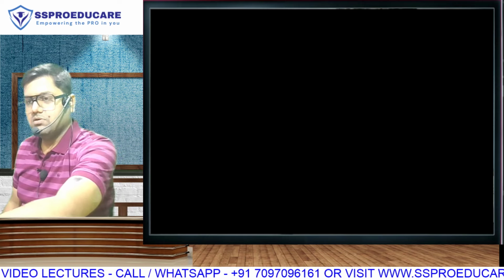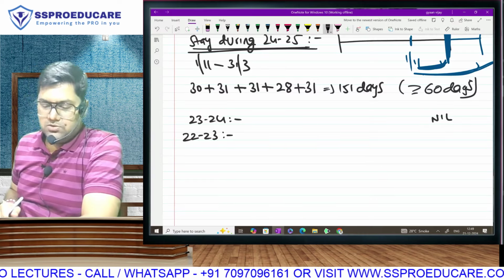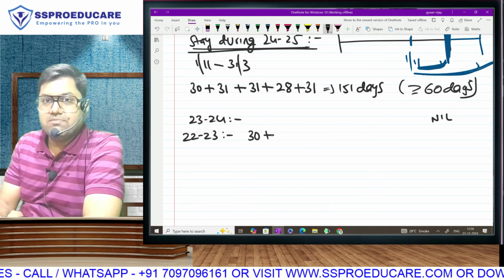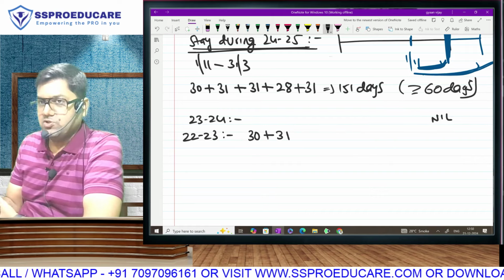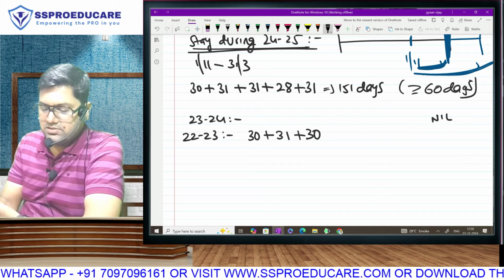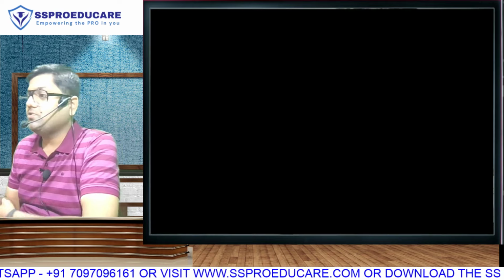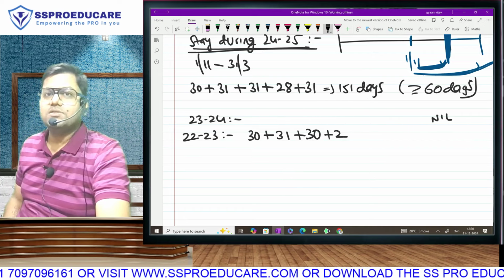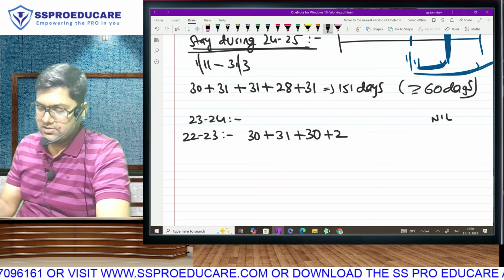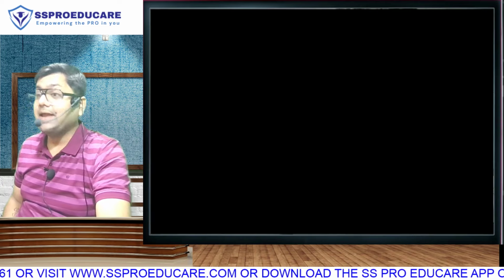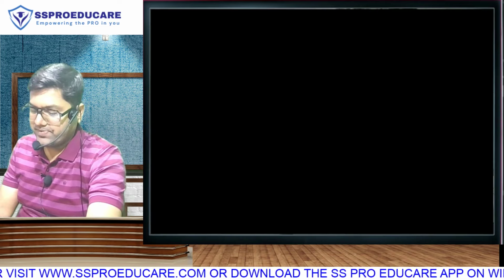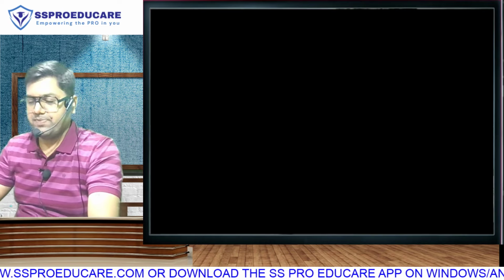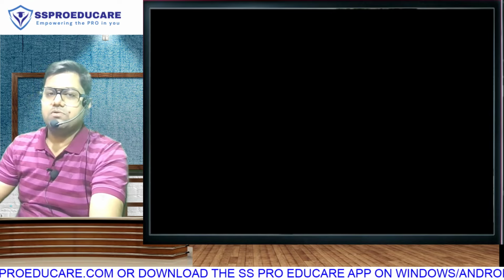Are they correct or no? So in April where was he? Can I take April's 30 days? Then May in India. Then June in India, 30 days. And then July 2 days, because on 2nd July he left. And when he left, that day we are going to consider because incoming and outgoing day will be taken. So how many days here? 93 days he has spent in India during the previous year, 22-23.